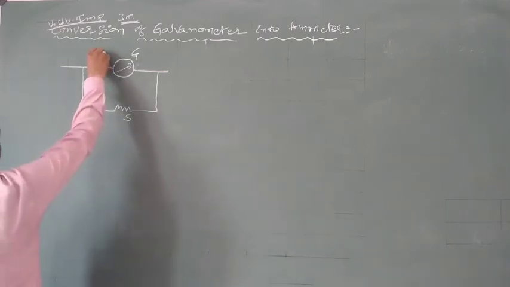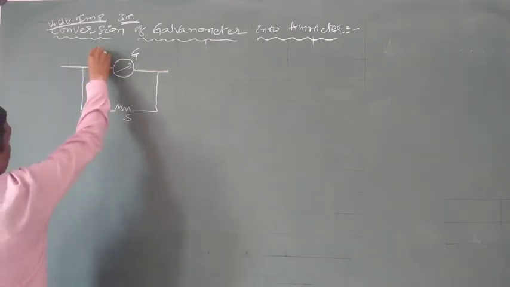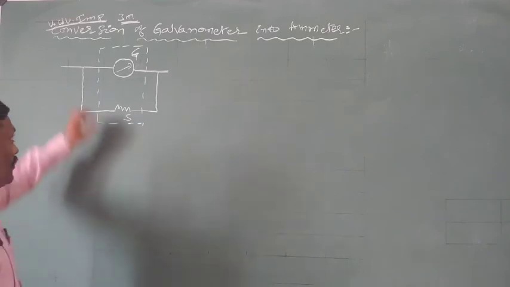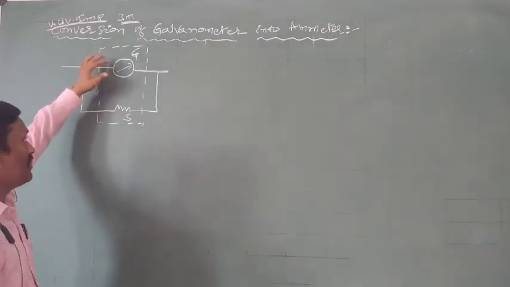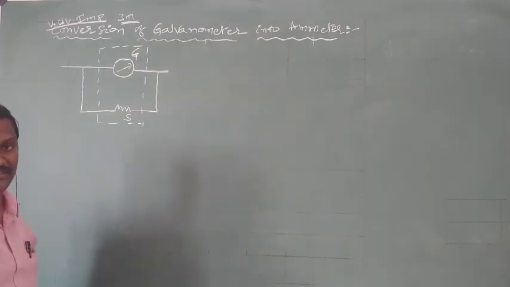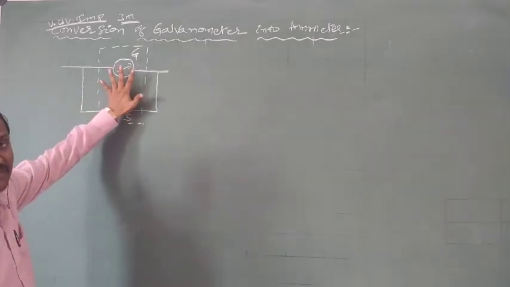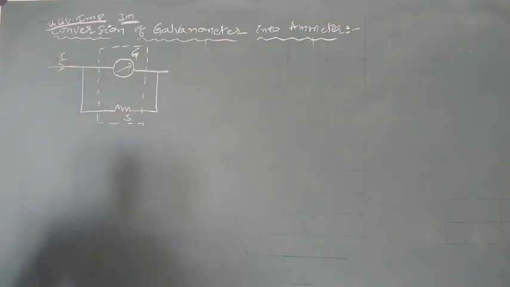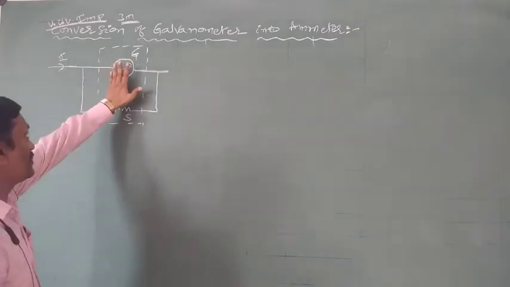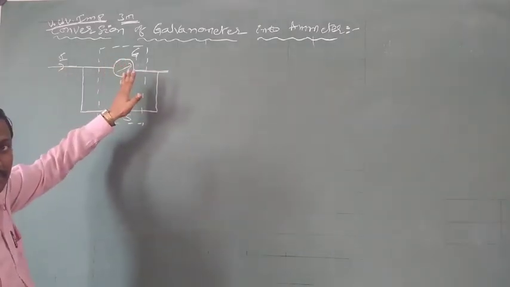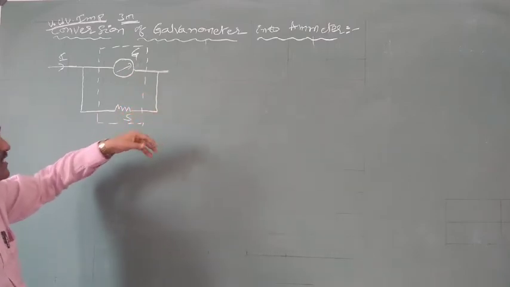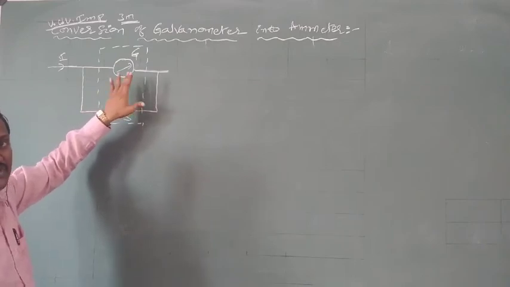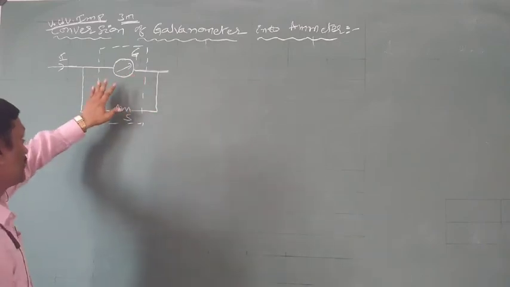The combination of a galvanometer and a small resistance, the combination of G and S, is called an ammeter. Only this part is the galvanometer. The combination of G and S in parallel is called an ammeter. So this entire combination is called an ammeter. An ammeter is always connected in series with the circuit, because in series combination the same current is passing. Here the total current is high, and the dividing current is also high. That's why an ammeter is always connected in series with the circuit.